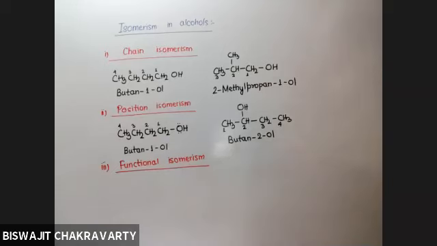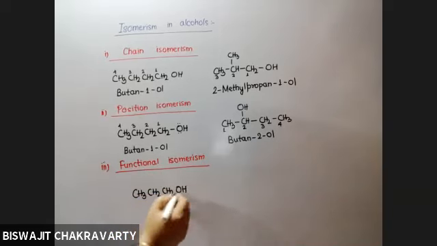Now, if you are to give the functional isomer of, say, propan-1-ol, this is propan-1-ol, then we will have to change the alcohol group as a whole. The functional isomer should not be alcohol, but it should be some other functional group.